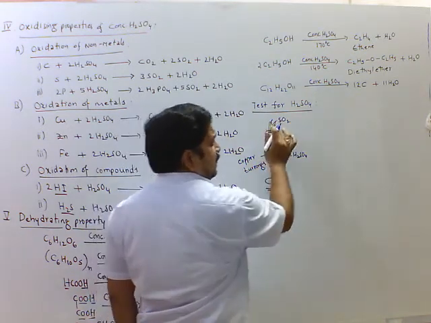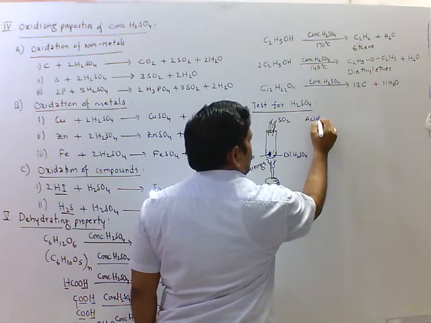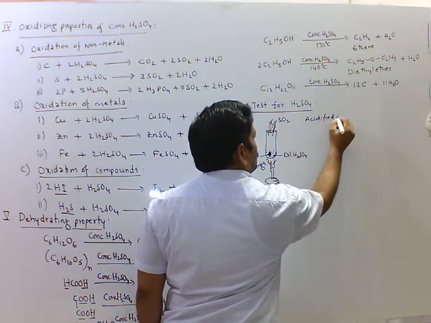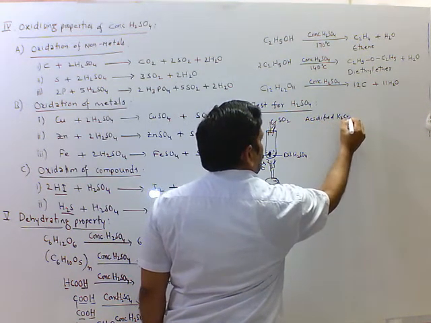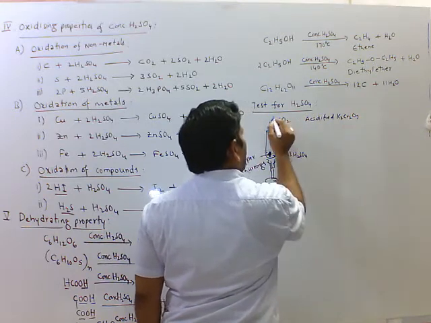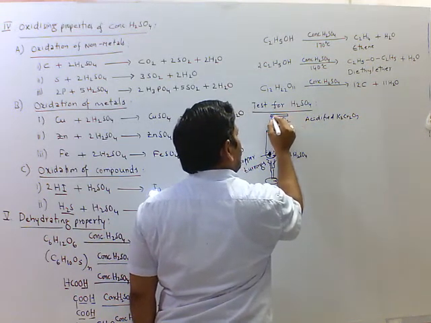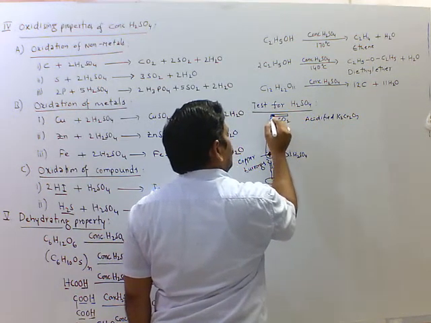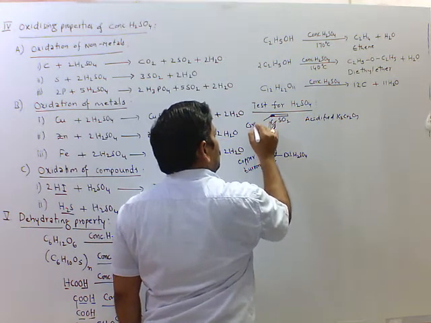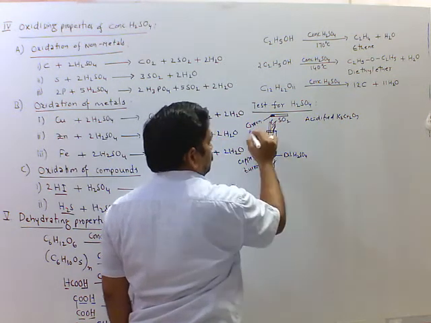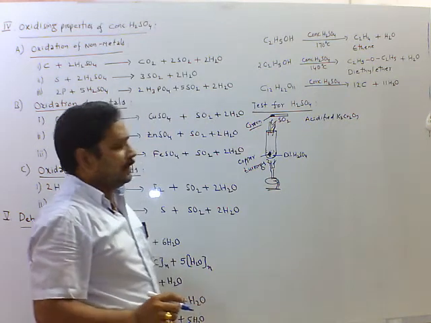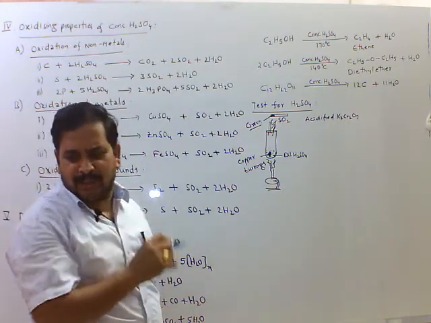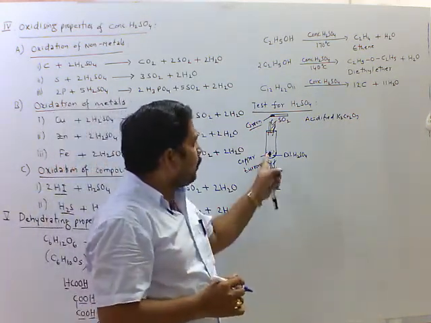It is tested with acidified potassium dichromate paper. If I keep here acidified potassium dichromate paper, it turns into green color. This is about test with copper turnings.